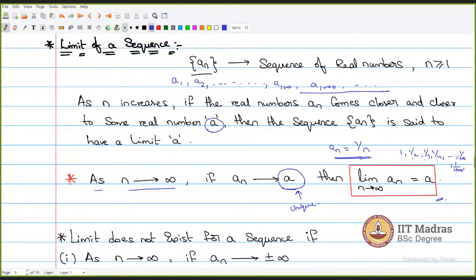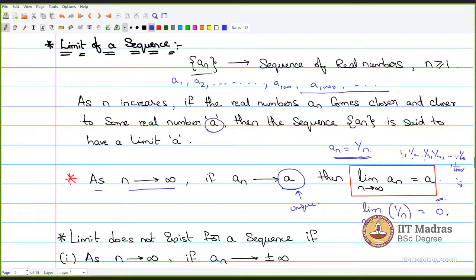You can see this sequence will tend to 0. Therefore, I can write limit as n tends to infinity of 1 by n equals 0.